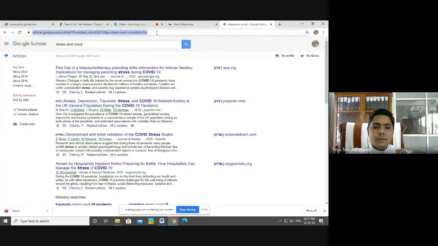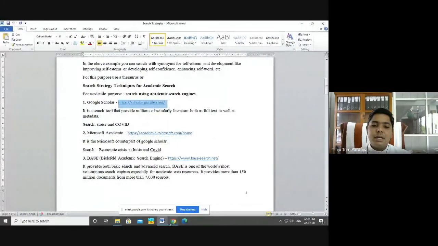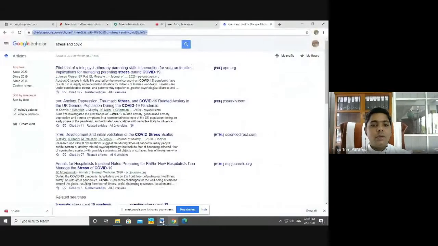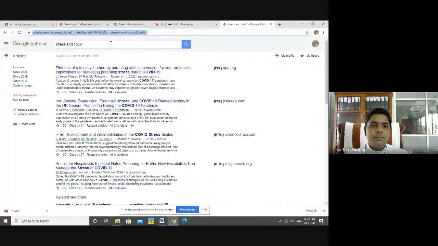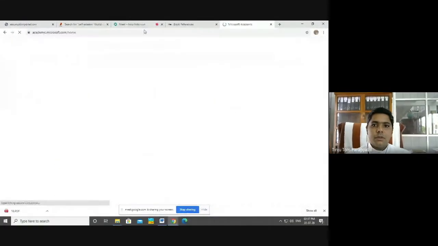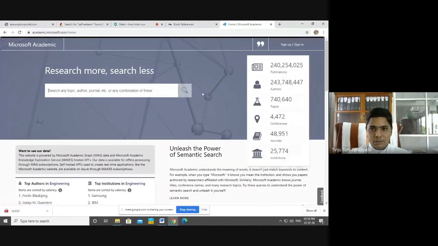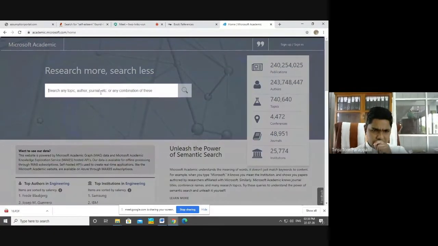Another one is Microsoft Academic. Microsoft Academic is the counterpart of Google Scholar given by the Microsoft Corporation. I will just show the interface of Microsoft Academic. It also gives us scholarly content alone. See, these are the publications included, these are the authors, topics, conferences, journals, etc. Here you can give the keyword for search.